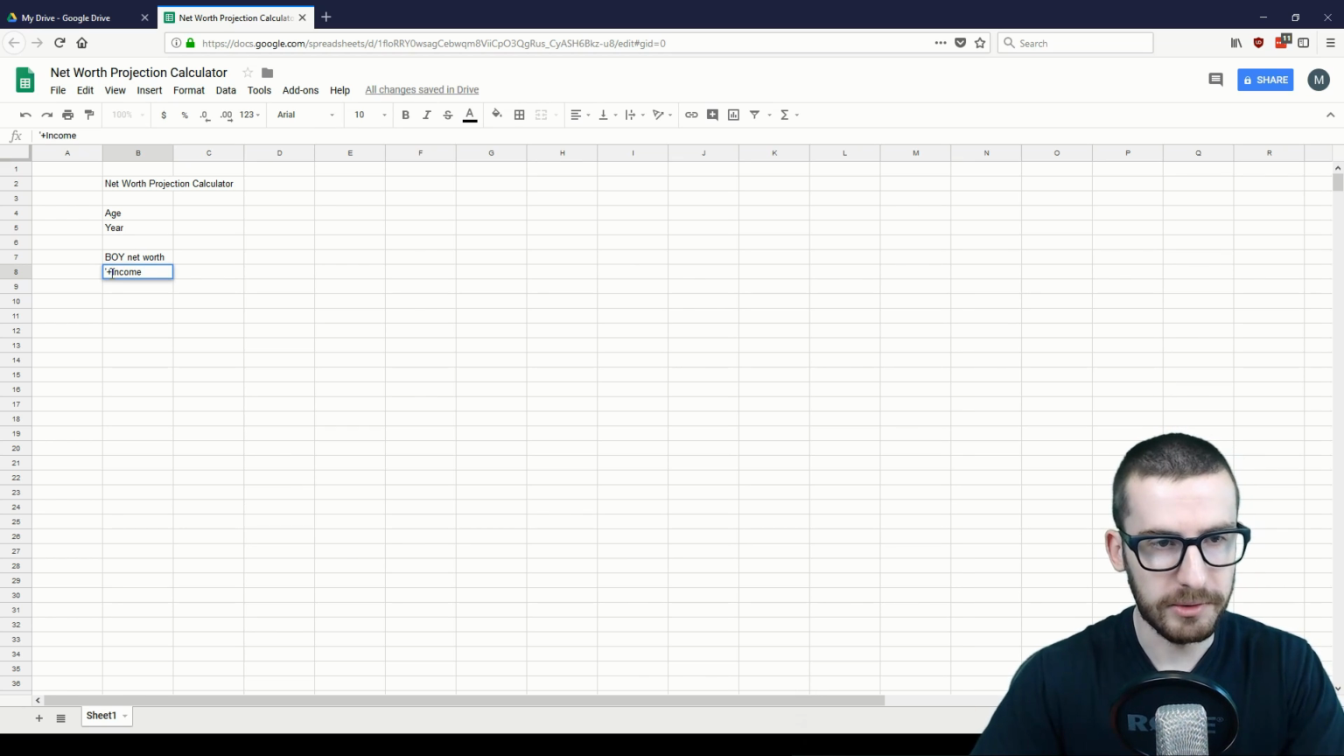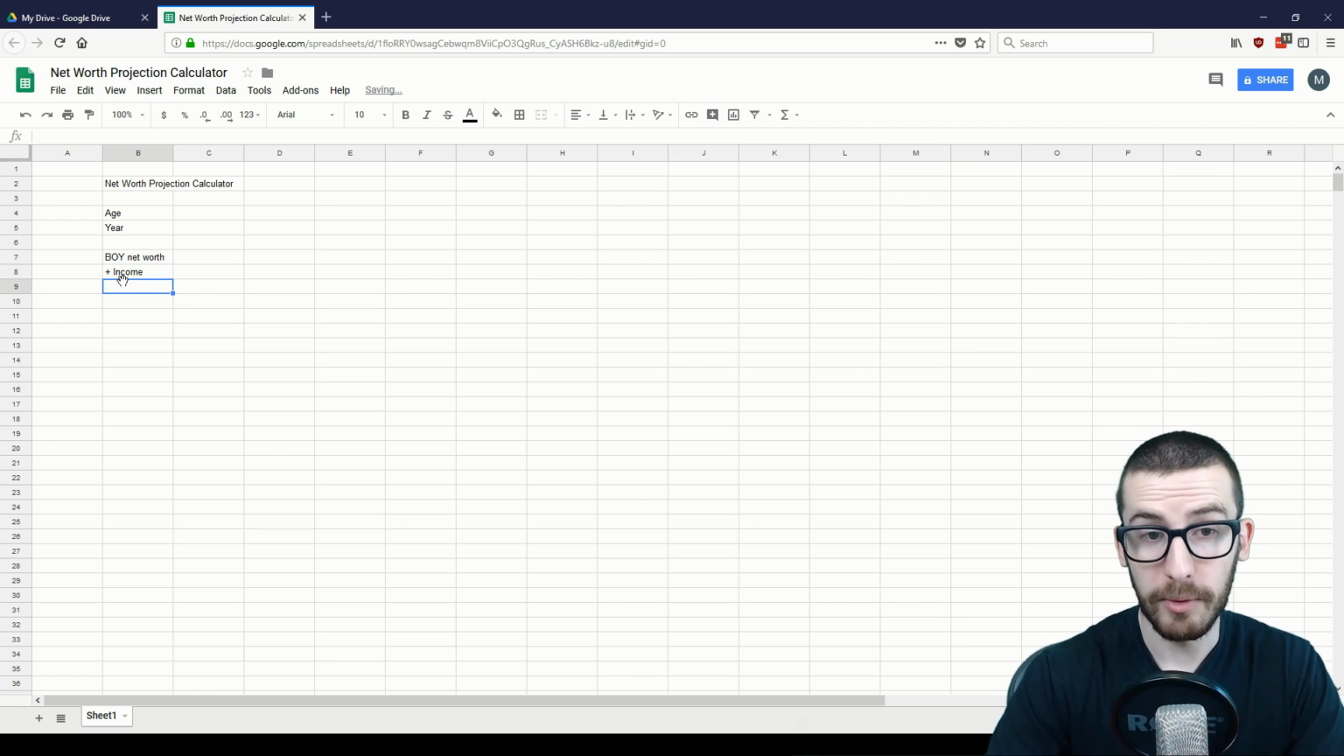In this case, if you want to have a plus sign in front of income, you'll need to have a single quotation mark in front of the plus sign so that whole thing is treated as text. Otherwise, it'll think it's a formula and you'll run into a few errors there.